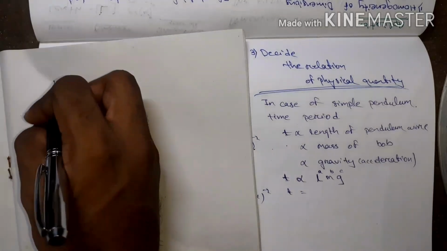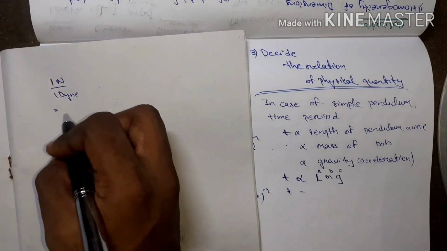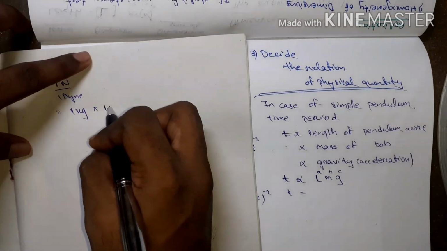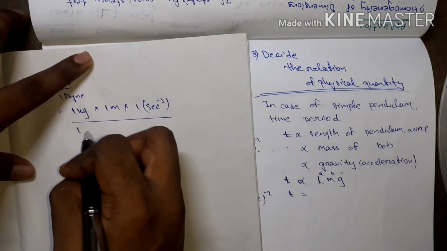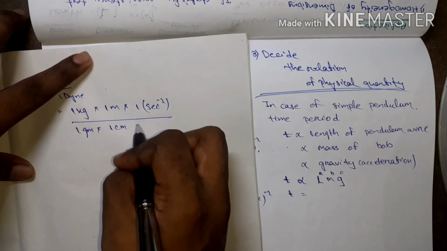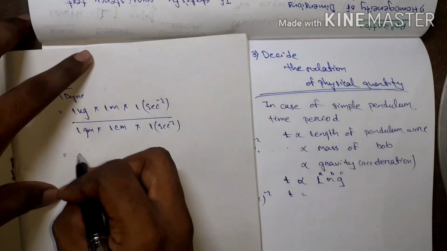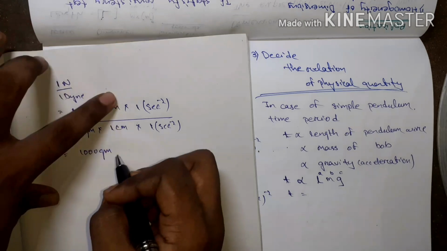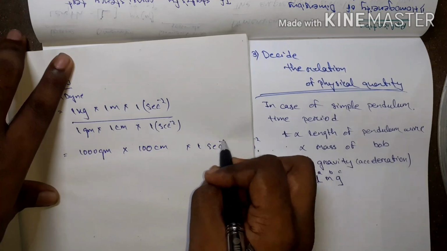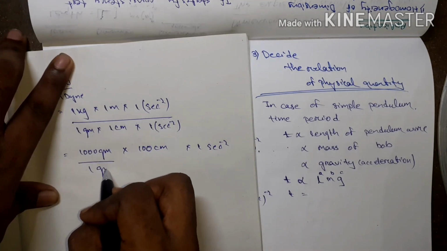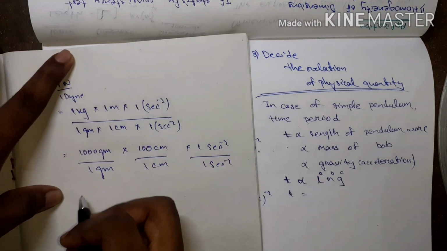Then I can write 1 Newton by 1 dyne. What will it be? 1 Newton equal to 1 kg into 1 meter into 1 sec to the power minus 2, by 1 gram into 1 centimeter into 1 sec to the power minus 2. Okay. Then 1 kg equal to 1000 gram, 1 meter equal to 100 cm, and 1 sec minus 2 by 1 sec minus 2.